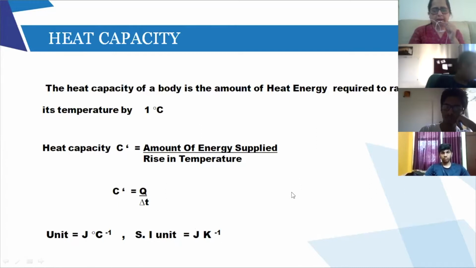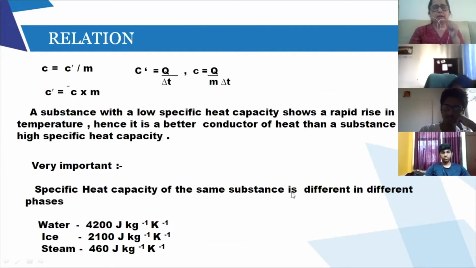So if I see the relationship over here, see C dash, everyone look here. Pay attention. C dash equal to Q upon delta T. It does not depend on mass. C is the specific heat capacity, Q upon M delta T. Now, Q upon delta T is nothing but C dash. So instead of this, I can write C dash. So I've written that C equal to C dash upon M. So the relationship between specific heat capacity and heat capacity is specific heat capacity equals heat capacity divided by mass. Over here, can you see this relationship? C equal to C dash upon M.